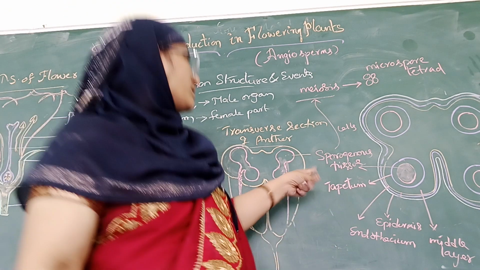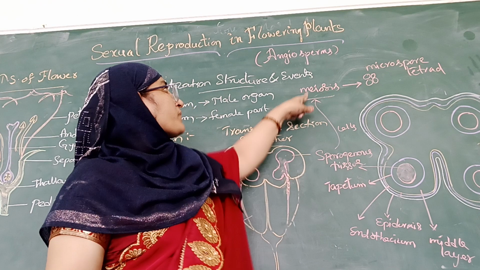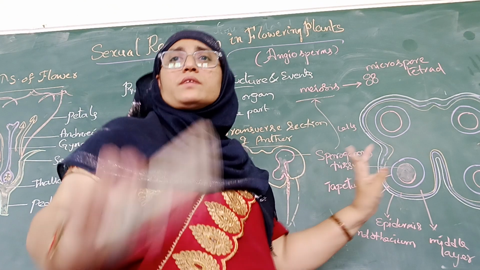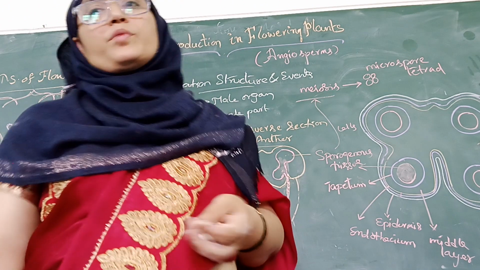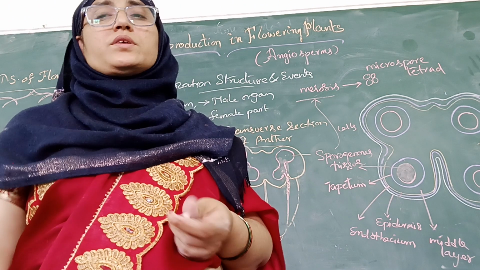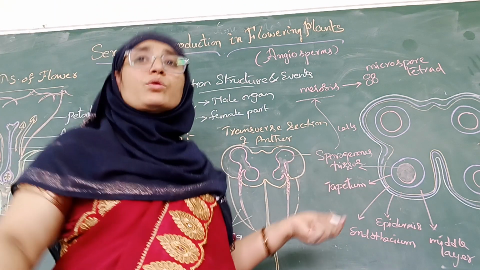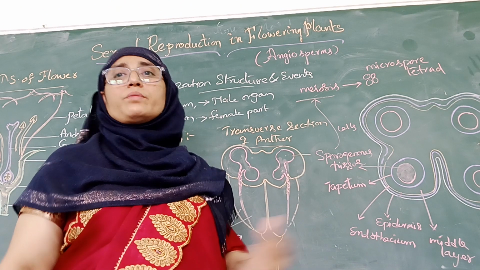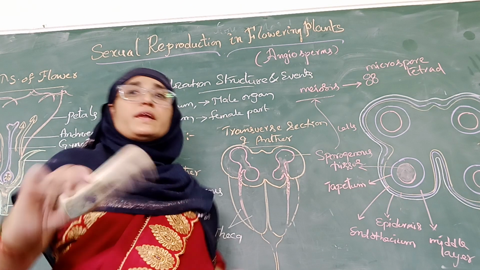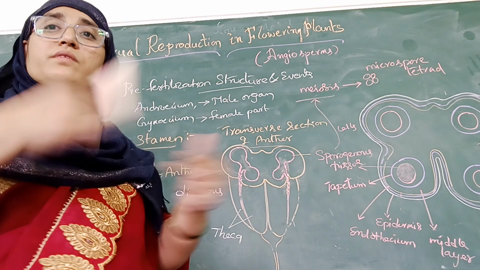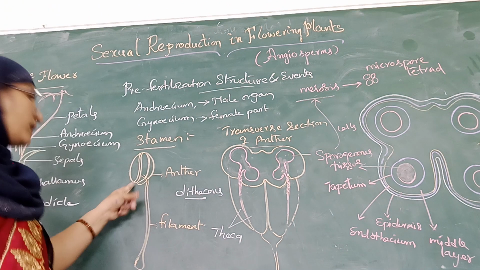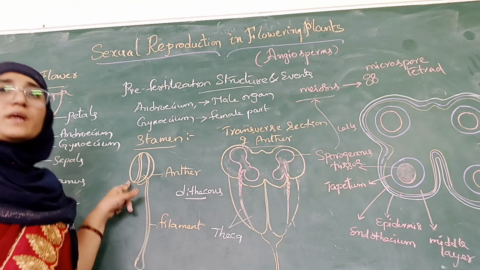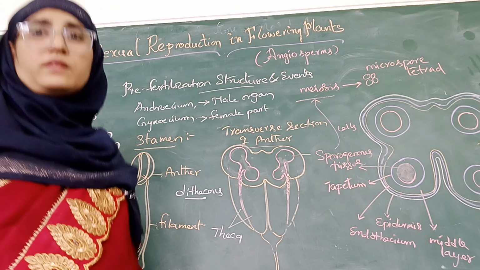Okay, how does it take place? Let's see here. Several such microspore tetrads are present within the microsporangium. Each microsporangium contains several thousands of microspore tetrads. Later, when the anther develops, certain changes take place in the anther.